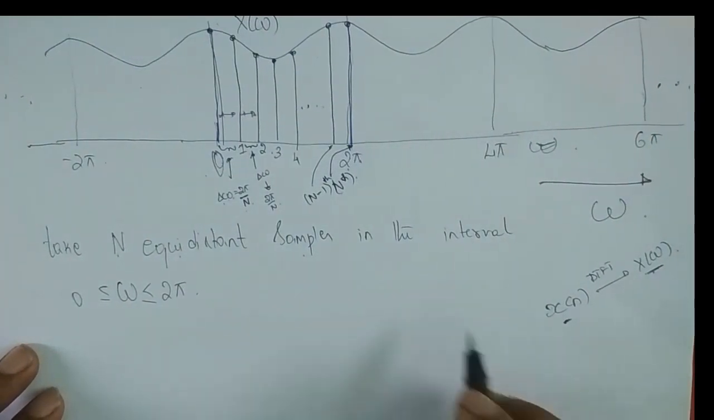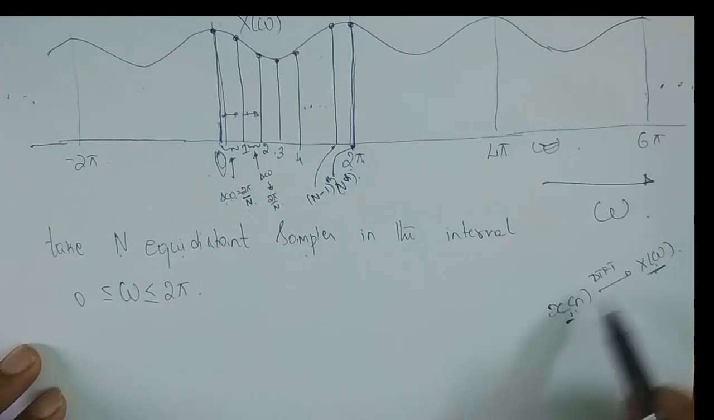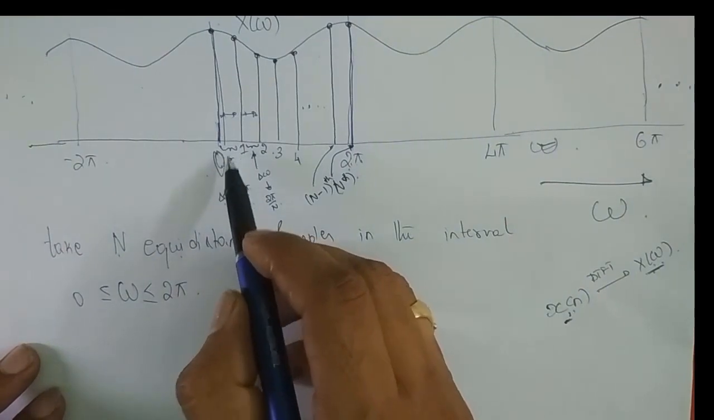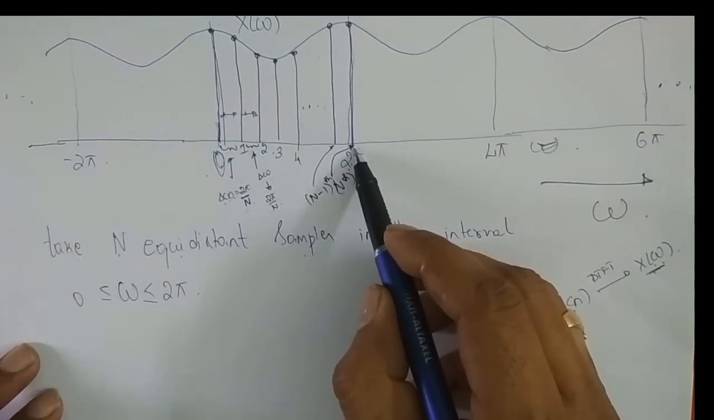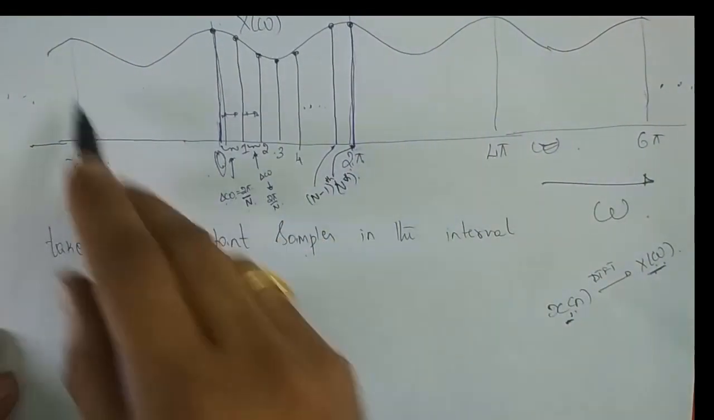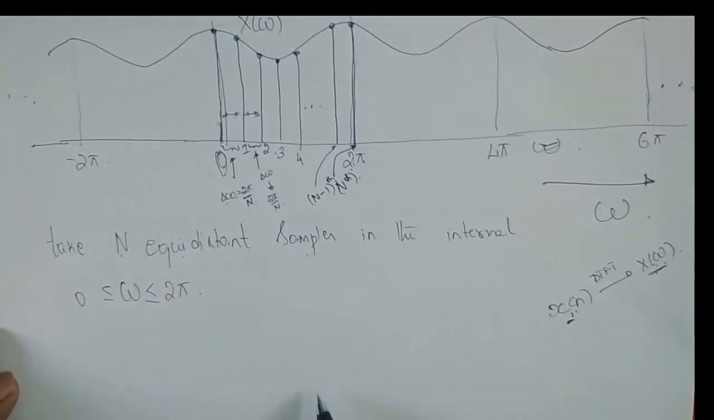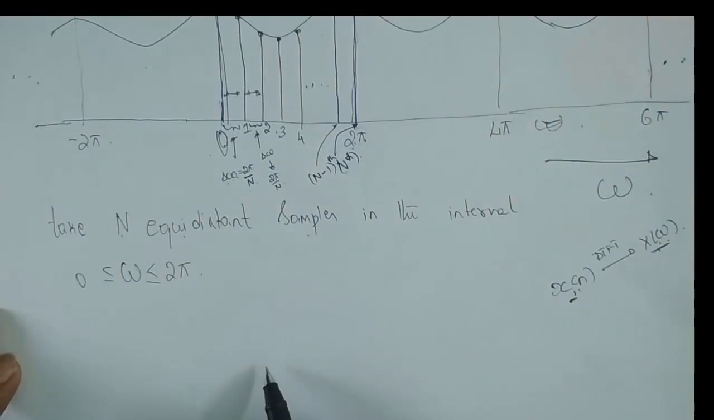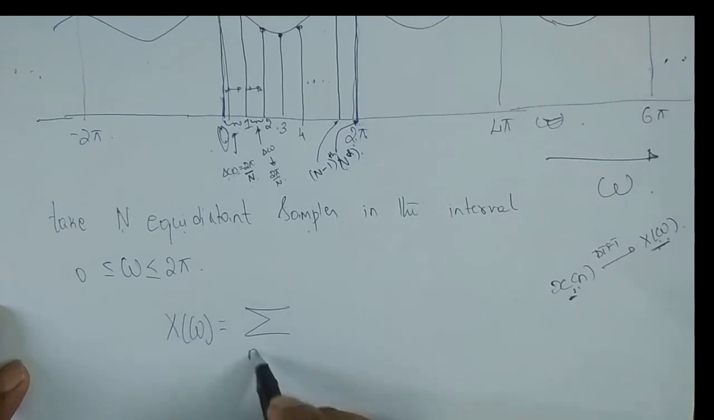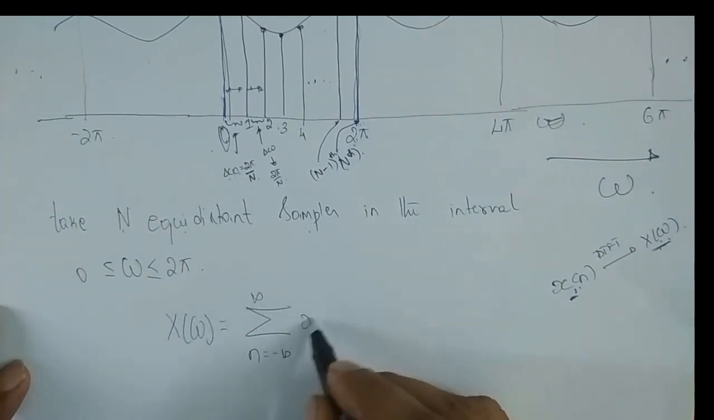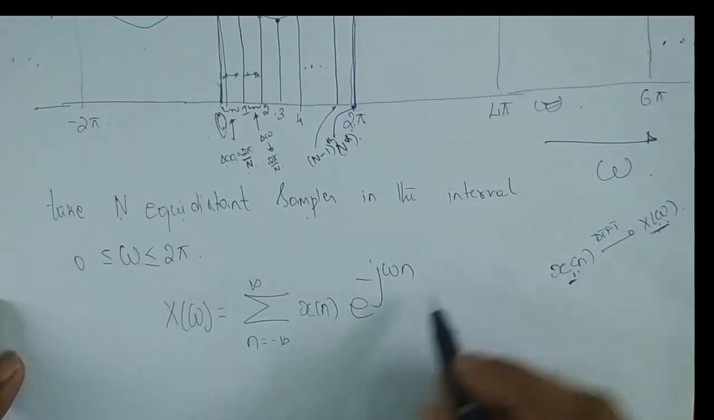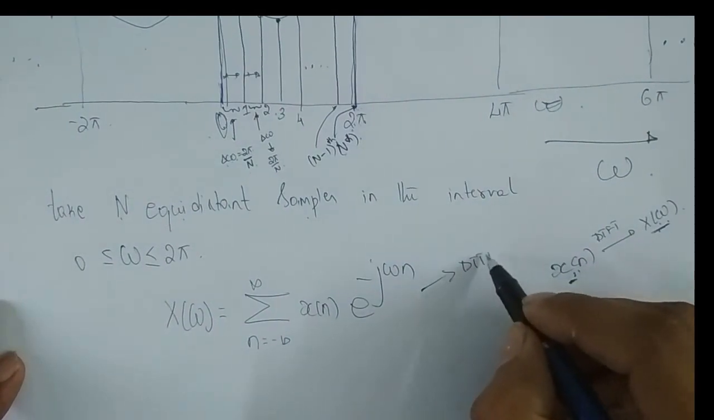Fine. So what did I do? I converted x of n to x of omega, from time domain to frequency domain, and have taken the period interval 0 to 2 pi, and I have sampled it with n equidistant samples. Fine. What I did here is graphical, with respect to the waveform, but how do I put it in an equation? So we shall see that. What is x of omega? x of omega is equal to summation n varying from minus infinity to infinity x of n e power minus j omega n, from equation 1, right? This is the DTFT equation.